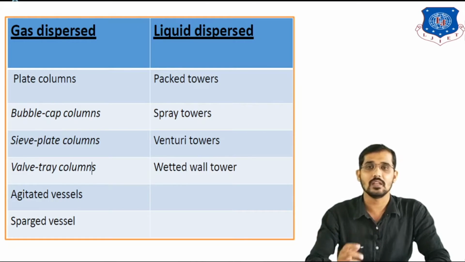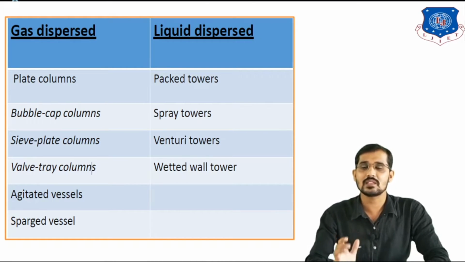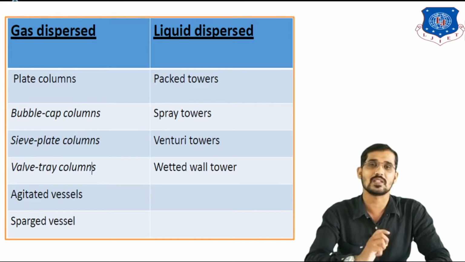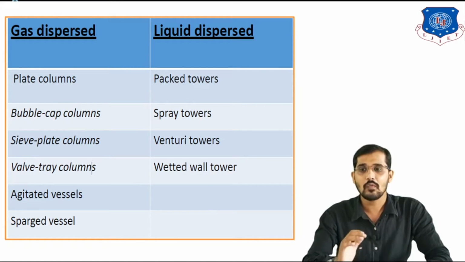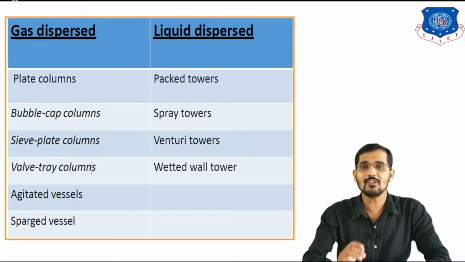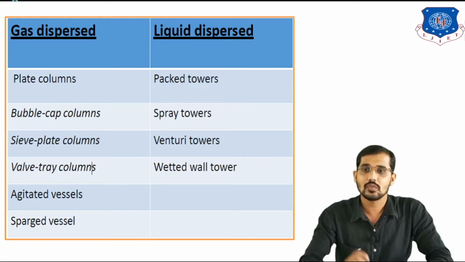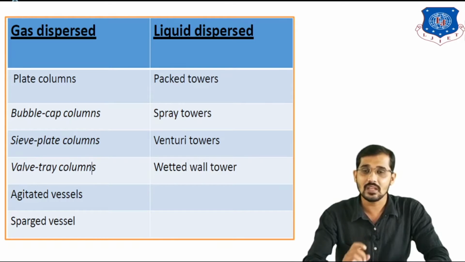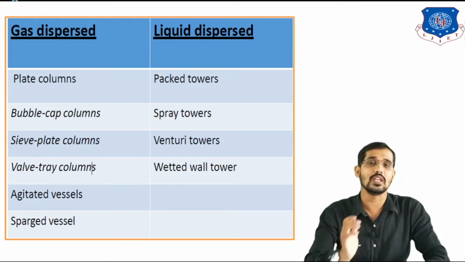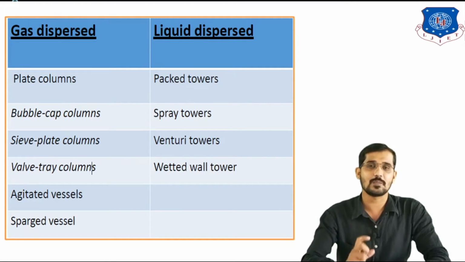You can see on the screen, these are the examples for gas dispersed equipment and liquid dispersed equipment. So gas dispersed equipments are nothing but plate column followed by bubble cap column, sieve plate column, after that valve tray column and agitated vessels followed by sparged vessel. So these equipments are gas dispersed equipment, meaning here gas is dispersed through the liquid. After that, liquid dispersed phenomena.